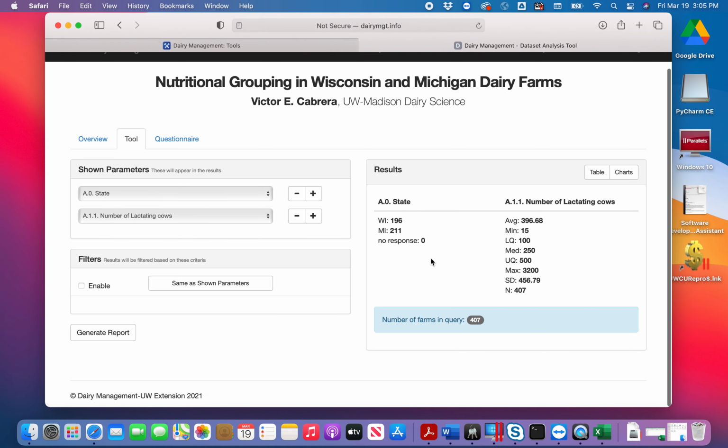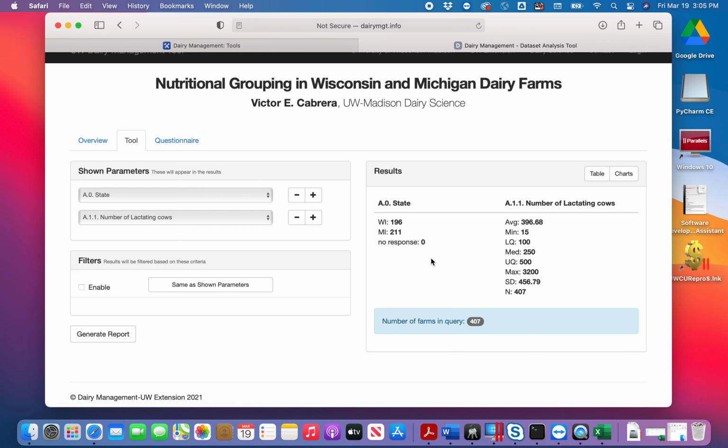After generating the new report, the tabular data shows two items: one is the number of farms per state as before, but now it also shows the statistics of the number of lactating cows in total, Wisconsin and Michigan. It includes the average, the minimum, lower quartile, the median, the upper quartile, and the maximum value, in addition to the standard deviation and the number of observations that had data available to be included in the statistics. These values are represented in a box plot in the graph part of the query results.